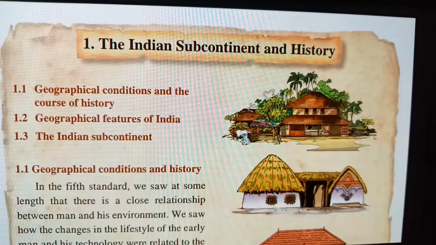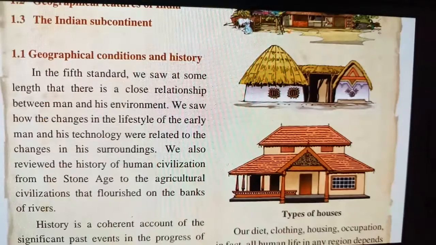Today we are going to learn about the Indian subcontinent and history. In the previous year, in 5th standard, you studied about man's life and his environment, where he lives and how the resources are available for them. Now we are going to see the subcontinent and history in deep understanding, with information about them. So first, let us see the first part, that is geographical conditions and the course of history.